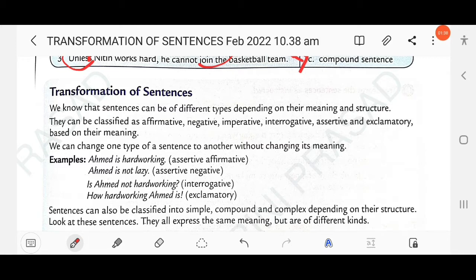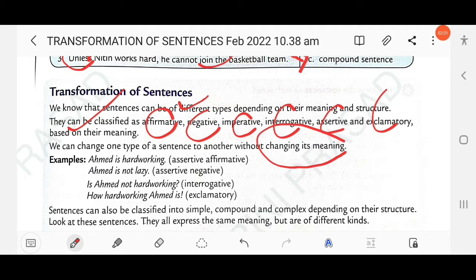There are different types of sentences depending on their meaning and structure: affirmative, negative, imperative, interrogative, assertive and exclamatory. We can change one type of sentence to another without changing its meaning. This is transformation.